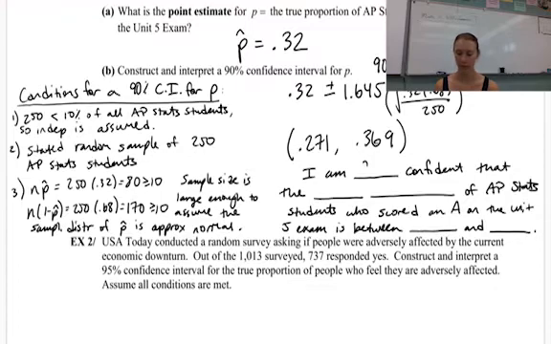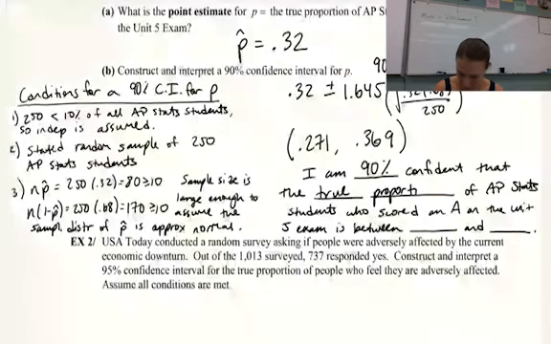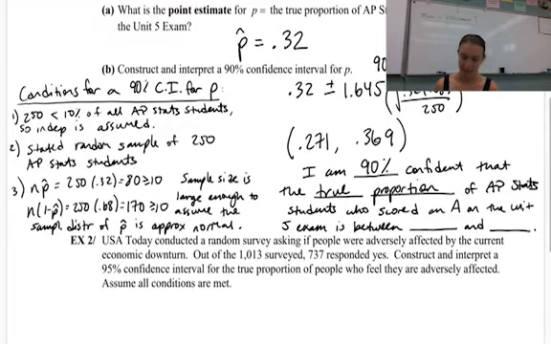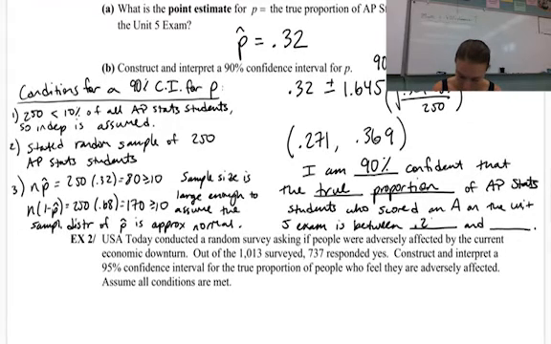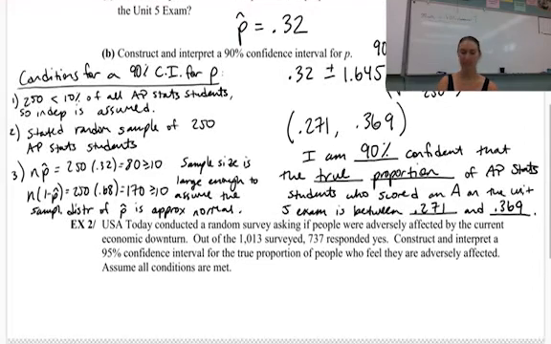So there is our confidence interval, and this is how to interpret the confidence interval. This is our first interpreting the interval piece. There's kind of a script that I've written out here with some context, and we need to fill in these blanks. So I am 90% confident that the true, or you could write population, proportion of AP Stats students who scored an A on the Unit 5 exam is between 0.271 and 0.369. And that's it. That's a whole confidence interval problem.